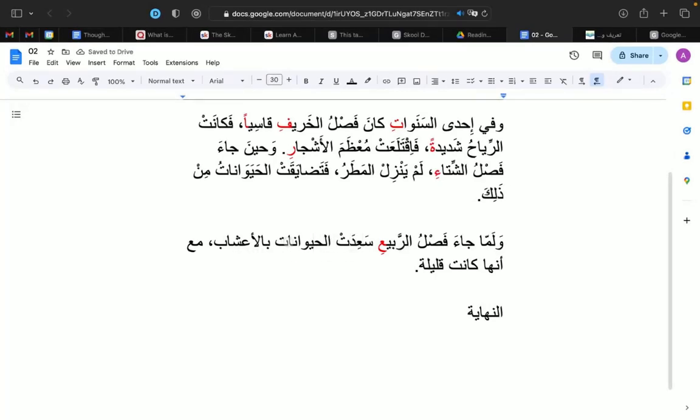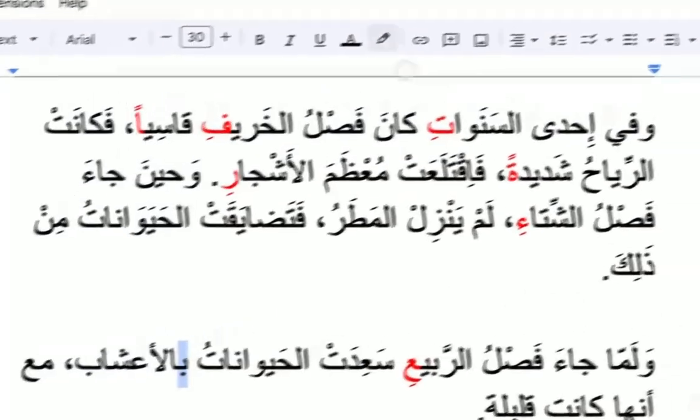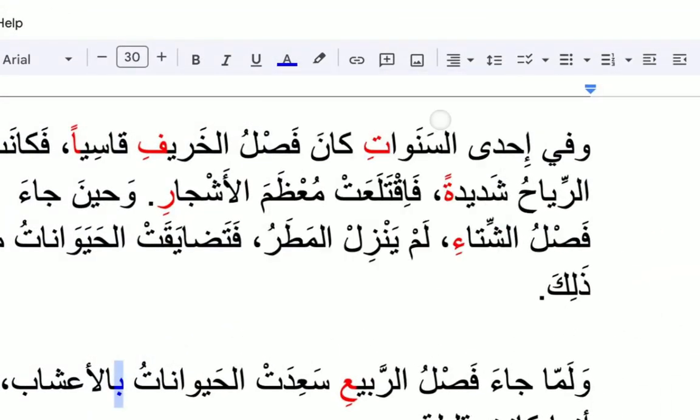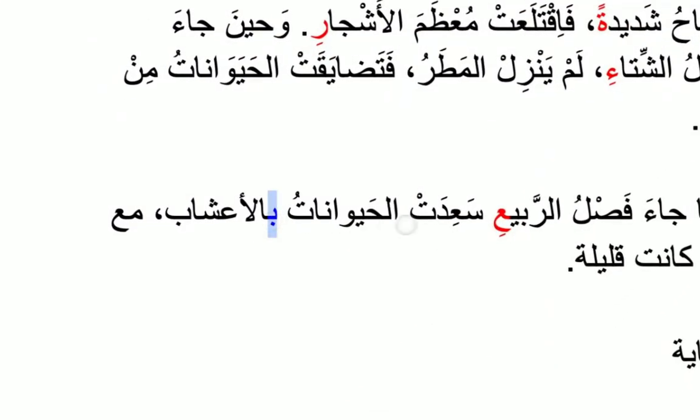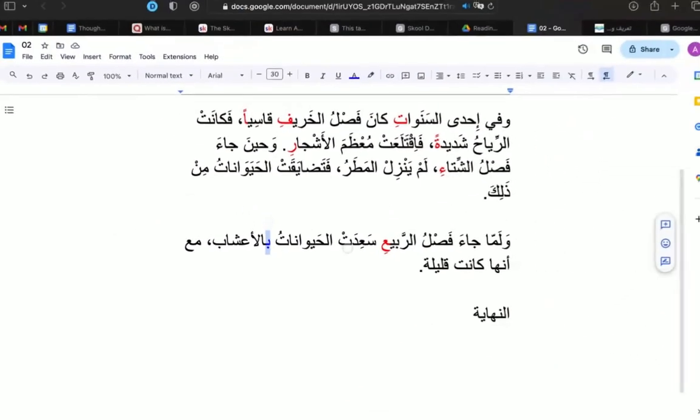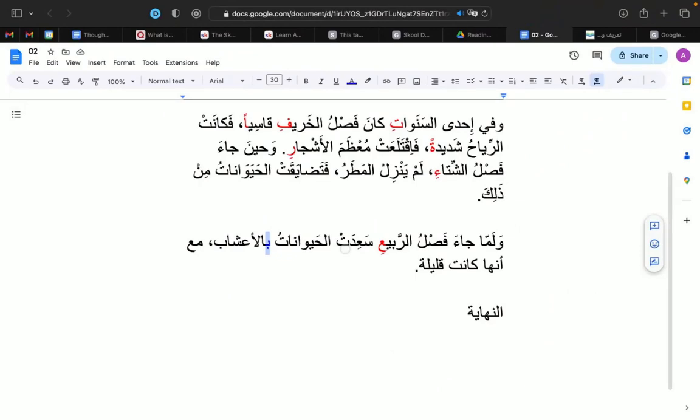الحيوانات بالأعشاب. So حيوانات is the subject, therefore it gets the dhamma, and it has the definite article al, so it gets the dhamma rather than the tanween al-dhamma. سعدت الحيوانات بالأعشاب, and we remember from last video that the b acts as a harf al-jar or a preposition, which means "with." It can mean different things based on how you translate it, but the standard is "with."